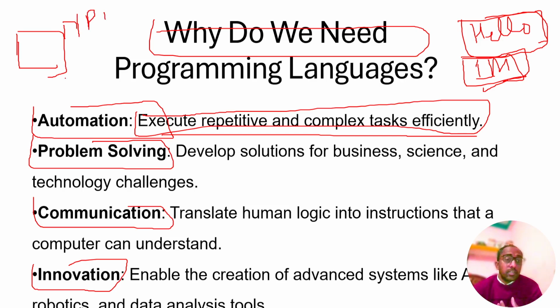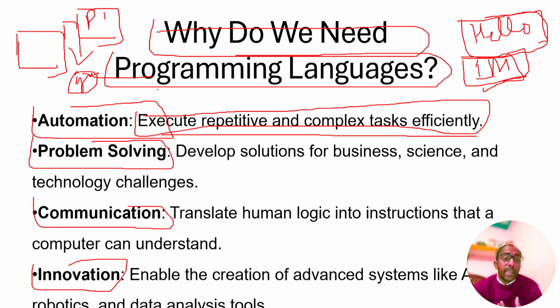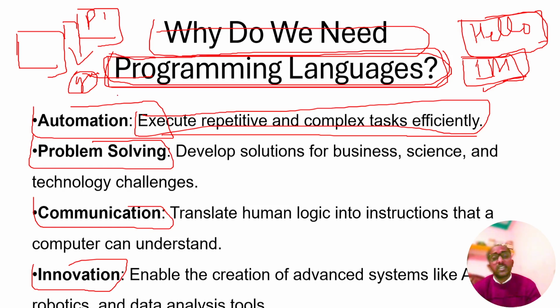The payment bill is automatically generated. Why? Because of programming languages. The code, the instructions, have already been given to the computer to do special tasks. That's why programming languages were created. So, automation.